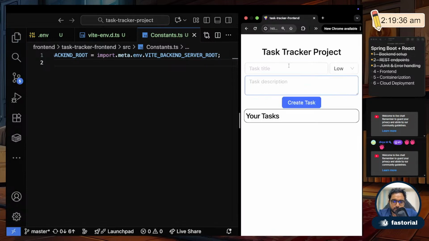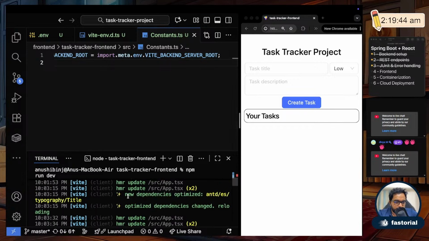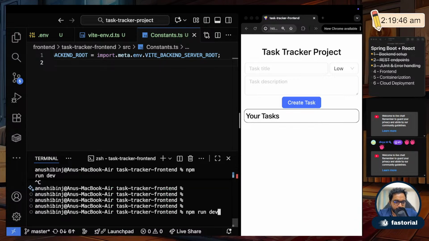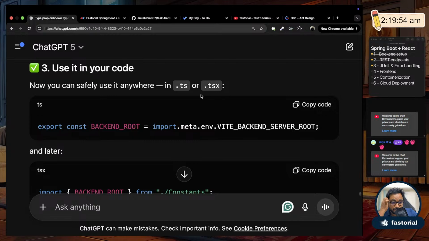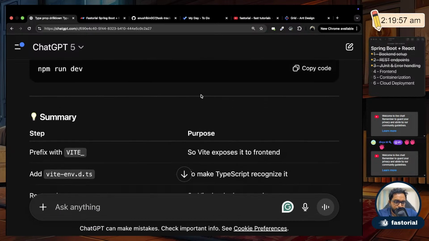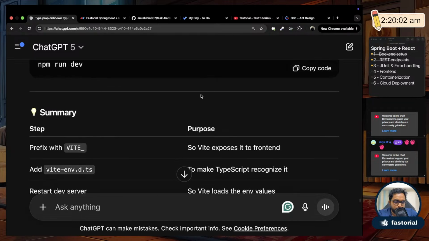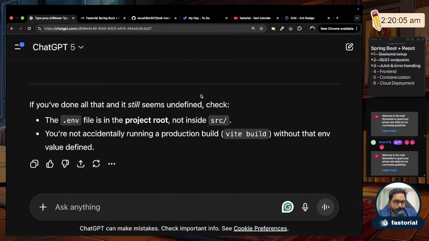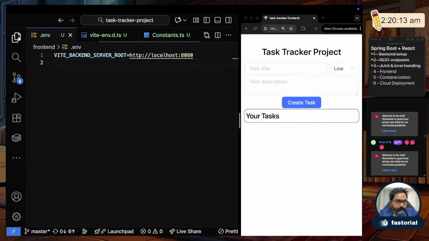Let me refresh and see. Nope, nothing happened. So let me see if it was because I didn't restart. Stop the server, restart it, refresh. No, that did nothing. Okay. The env file should be inside project root, not inside src. Okay, I made sure that also.